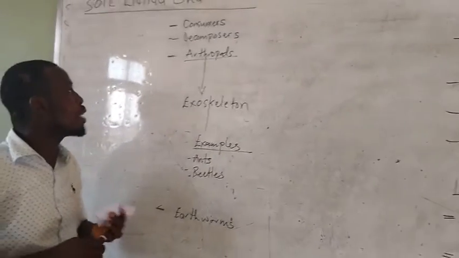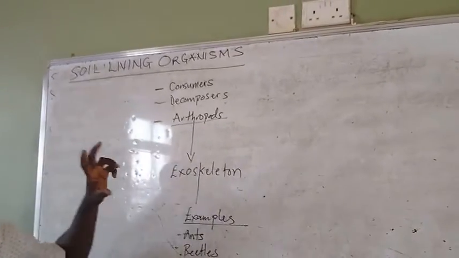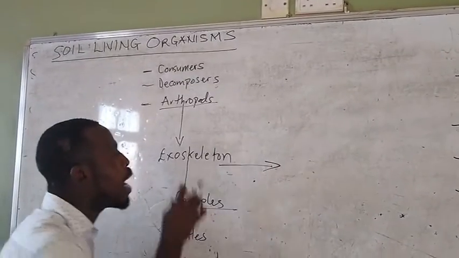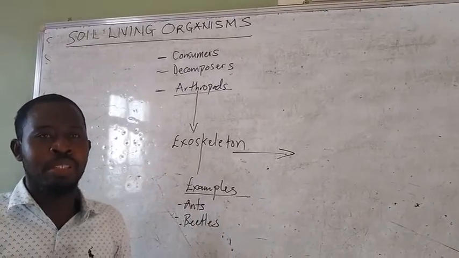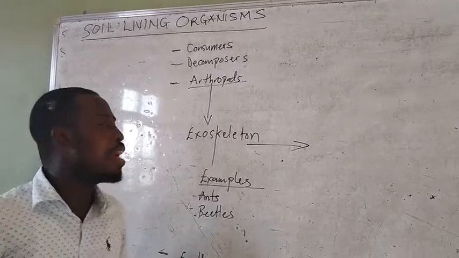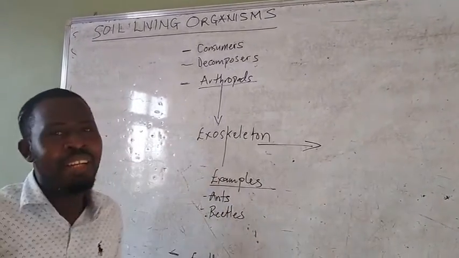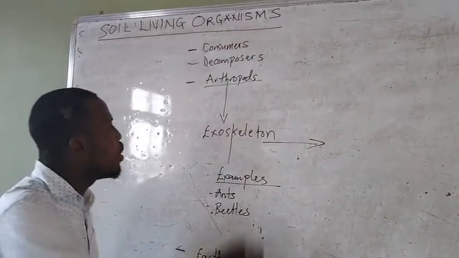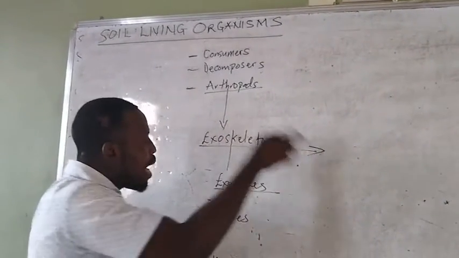When we say arthropods, we mean animals that have an exoskeleton, that is, animals that have their skeleton outside their body. So we have exoskeleton and then we have endoskeleton. Endoskeleton is living organisms that have their skeleton inside their bodies. So we are looking at animals with their skeletons outside.